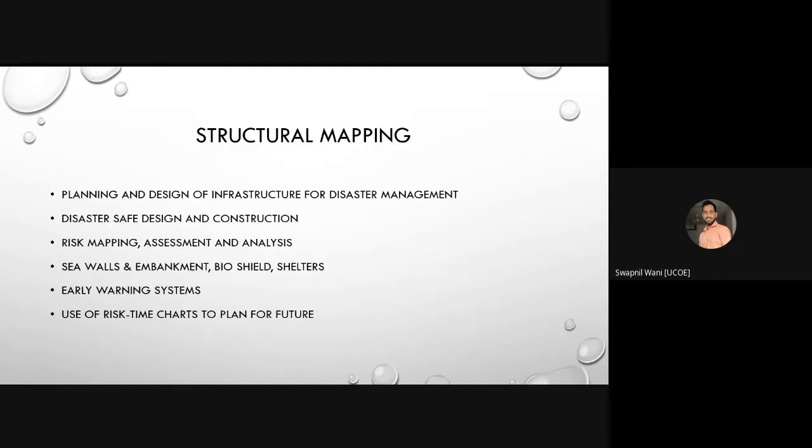So in structural mapping, we have to see that at the time of planning and designing only, we are taking disaster management into consideration by providing some mitigation measures, and as well as we have to prepare for it. Preparedness is very important. Now next point we have is disaster safe designs and constructions.